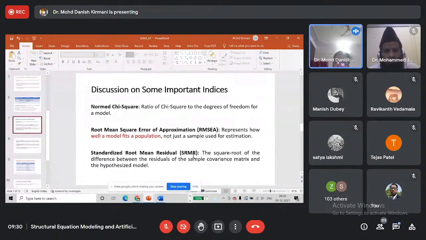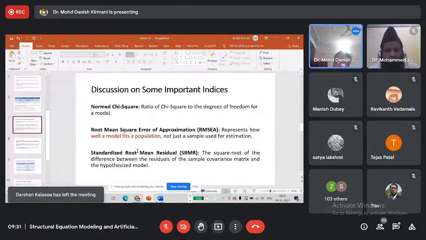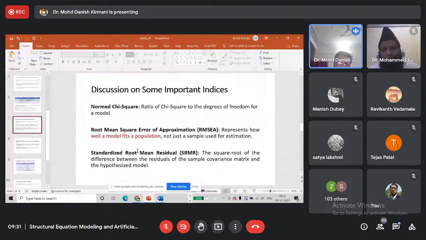Most often we refer to goodness of fit indices, because for other indices we want higher values. As value increases, we say that these indices are good and the fitness of our model is good. But in case of RMSEA and SRMR, we want low values.